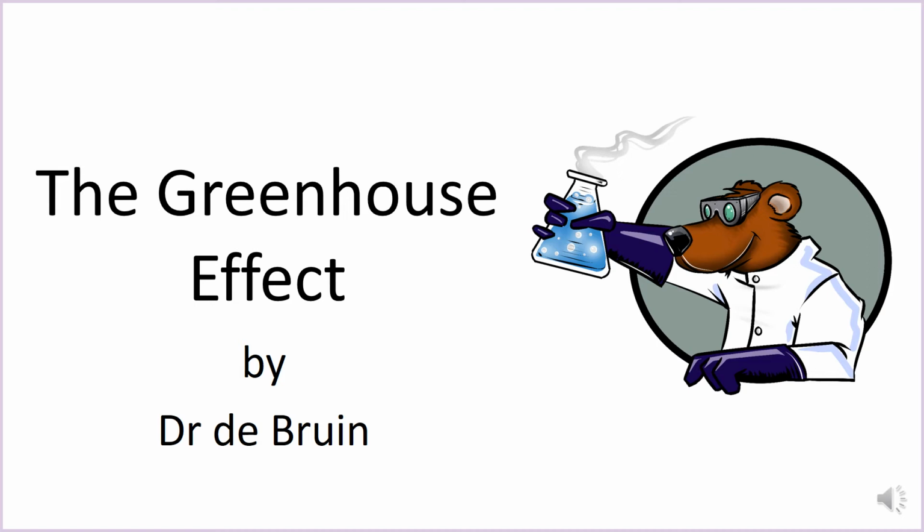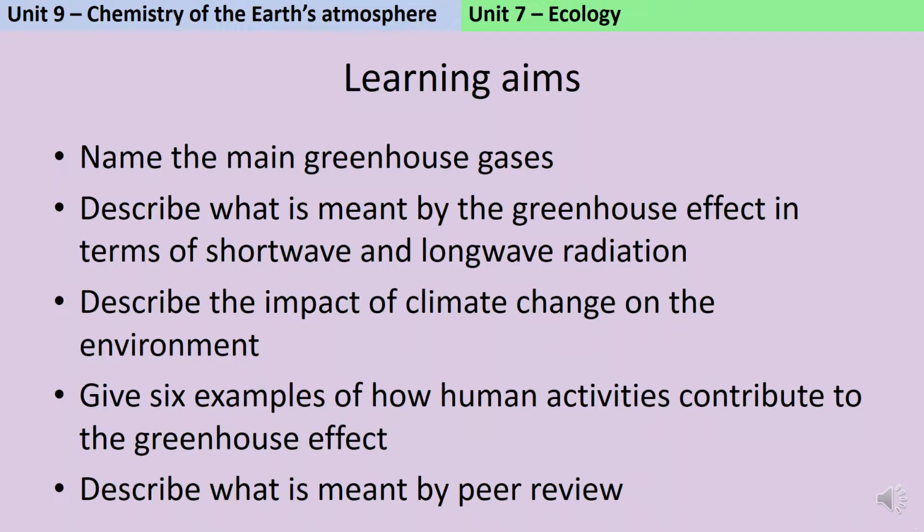This is a revision video about greenhouse gases and global warming. These come up as part of Unit 9 of AQA GCSE Combined Science or Chemistry, which is the chemistry of the Earth's atmosphere, and also again in Unit 7 of AQA GCSE Combined Science or Biology, which is the ecology topic. By the end of this video, you should be able to name 3 examples of greenhouse gases.